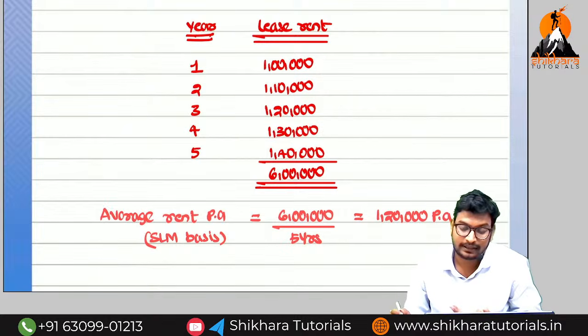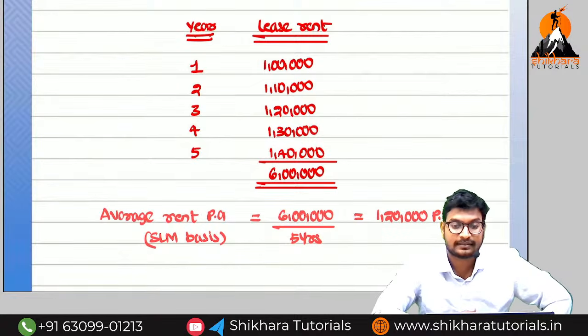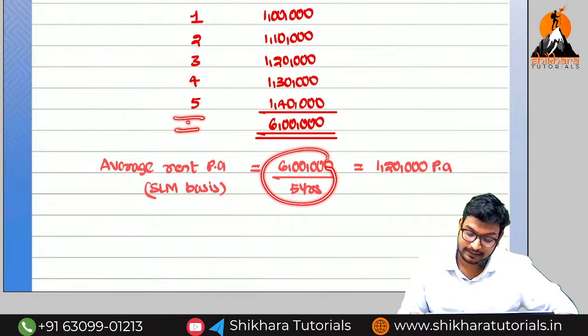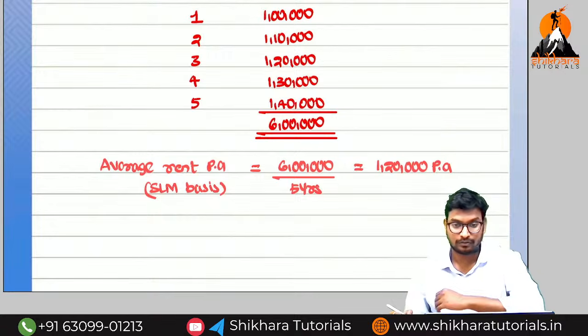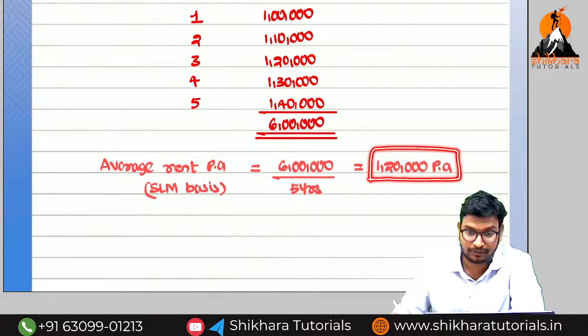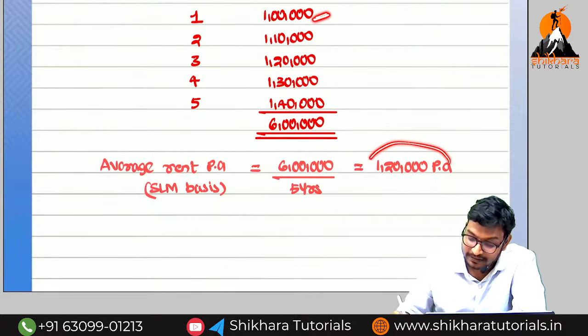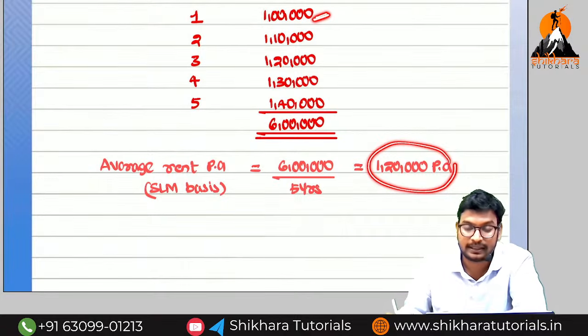Even though it is different, we need to take on which basis amma? SLM basis. How we can take my SLM base means the total of rent divided by how many years amma? The total years is equal to 5. So divided by 5, what we are going to get? 1 lakh 20,000. So every year how much amount need to be recognized as income is equal to 1 lakh 20. So this is called as which basis amma? SLM basis. Even though actually you are going to receive 1 lakh, you need to recognize how much? 1 lakh 20,000. At that point of time, how the entries will be recorded, I will explain you.